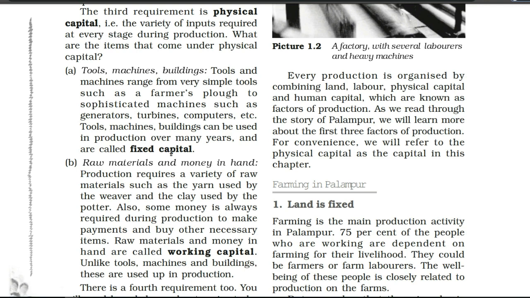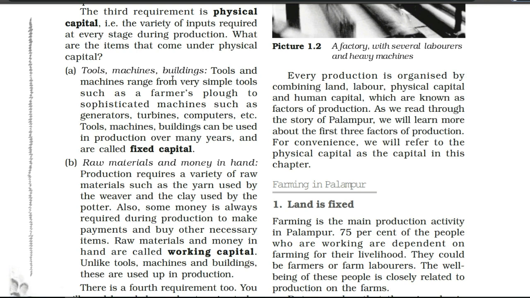For how many times? So here, for some production unit we have to spend only one time. How many times? Only one time. Suppose take the example of the lines mentioned here: tools, machines, buildings. For these things we have to spend our money only one time. So that is the capital which we invest only one time, that comes under fixed capital. So now let's clear this topic by reading whatever lines are mentioned here.